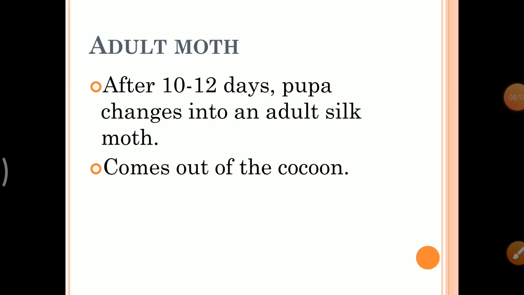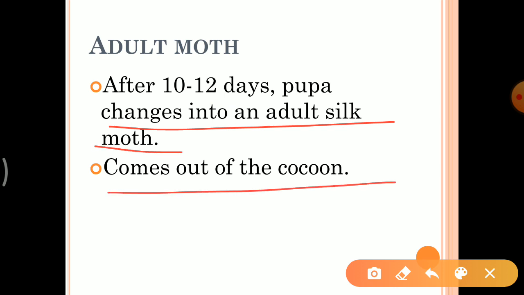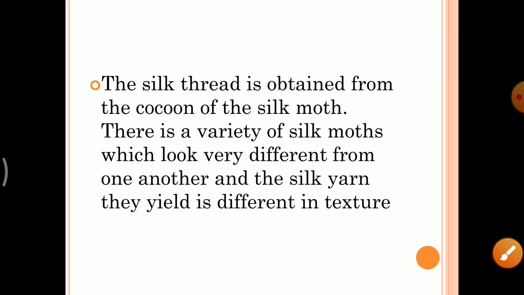Pupa is an inactive state, and after 10 to 12 days, pupa changes into an adult silk moth, and it comes out of the cocoon. It just cuts that covering and comes out as an adult moth. So class, this was the life cycle of a silkworm.